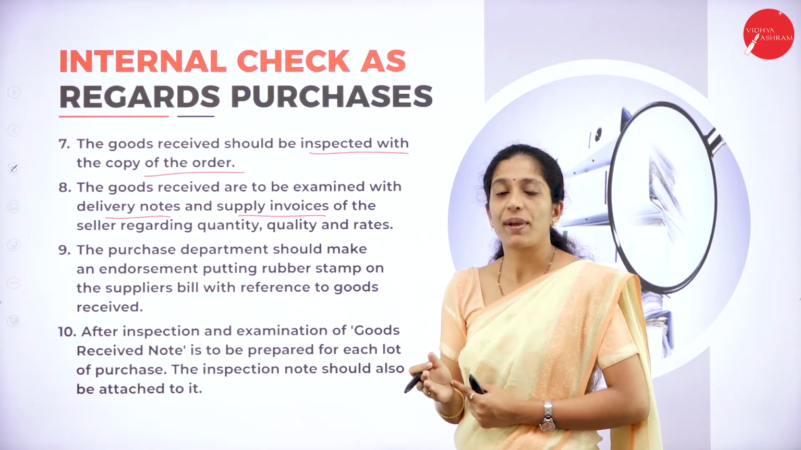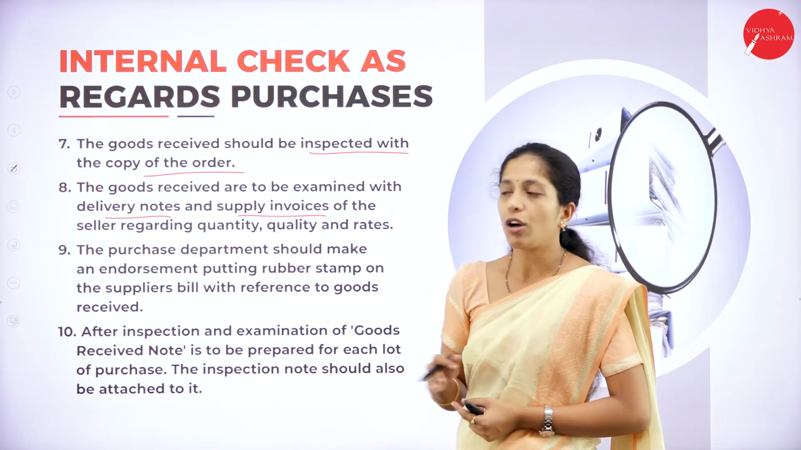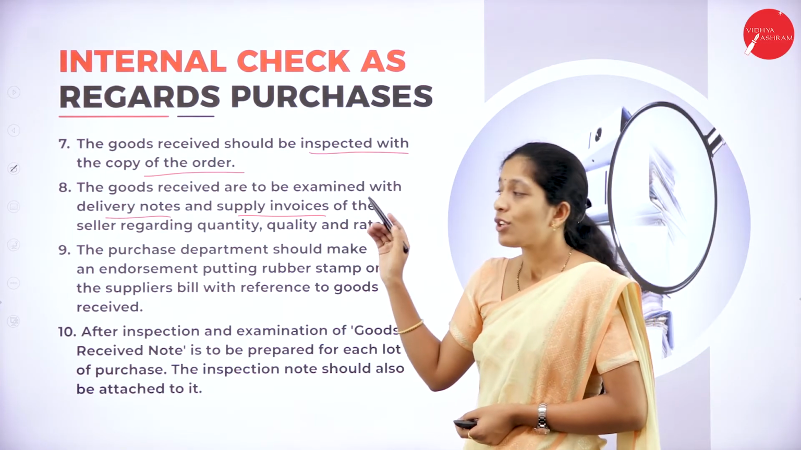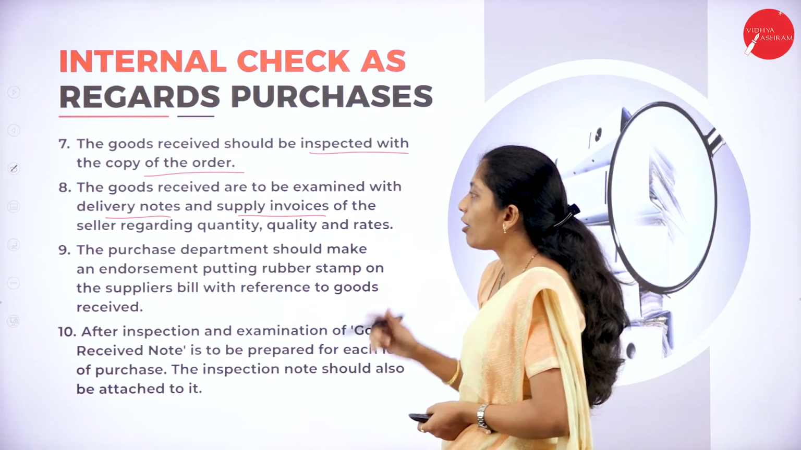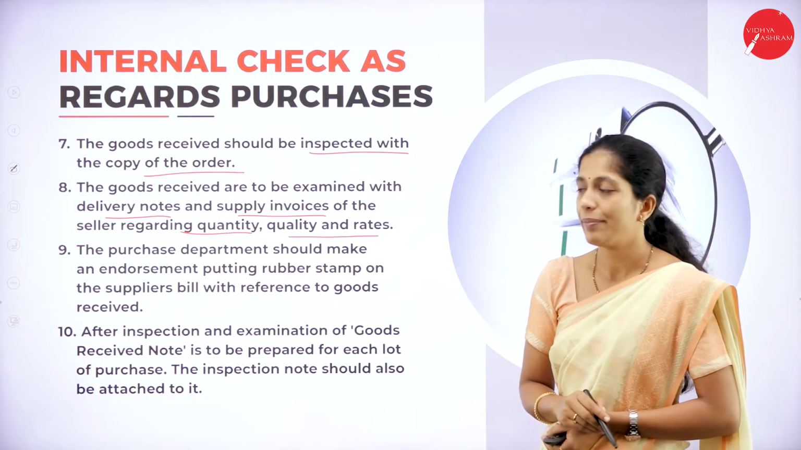Here one copy will be in the purchase department, that is the order copy, right? And the other copy will be given by whom? By the supplier, that is known as the supply invoice. So this delivery note as well as the supply invoice has to be compared regarding the quantity, quality as well as the rate of the product.